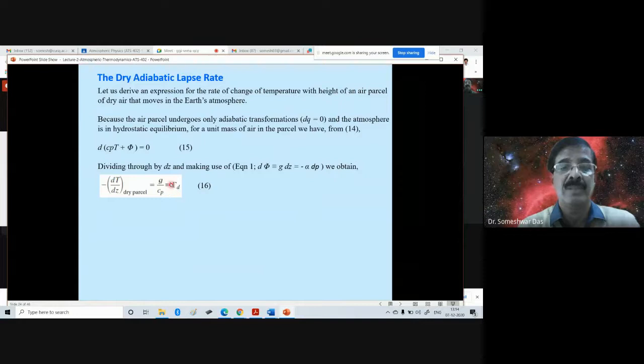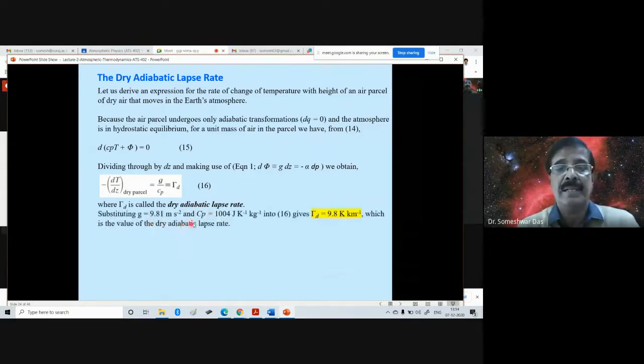Okay, so the dry adiabatic lapse rate is equal to g by cp. Substituting g equal to 9.81 meter per second squared and cp equal to 1004 joules per Kelvin per kilogram into this equation, we get gamma d equal to 9.8 Kelvin per kilometer, which is the value of the dry adiabatic lapse rate.